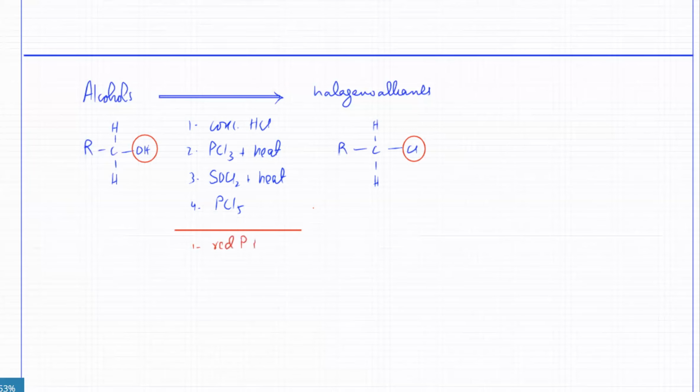red phosphorus plus bromine plus heat, or you can call that PBr3. Or you could use HBr.